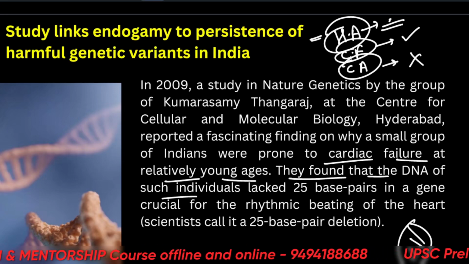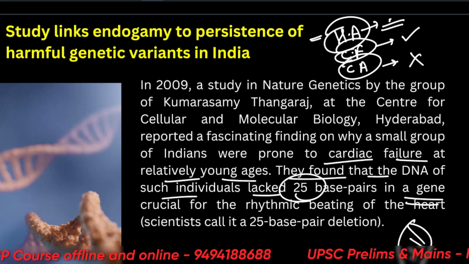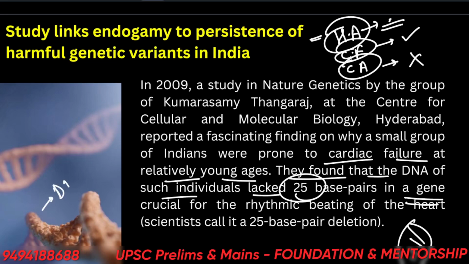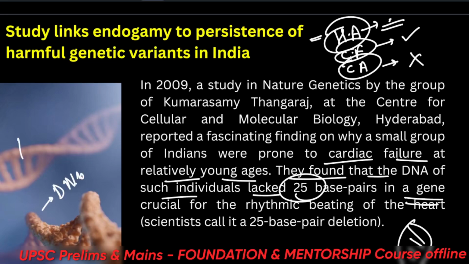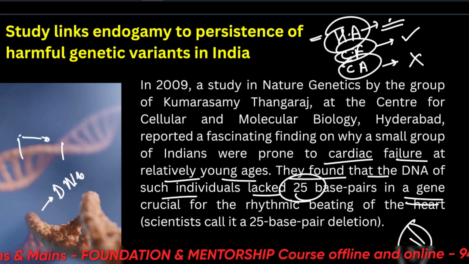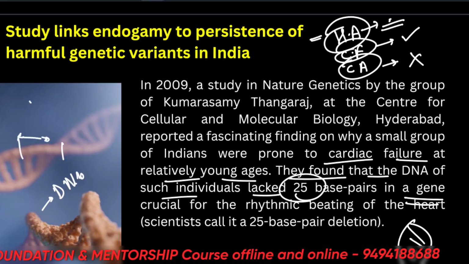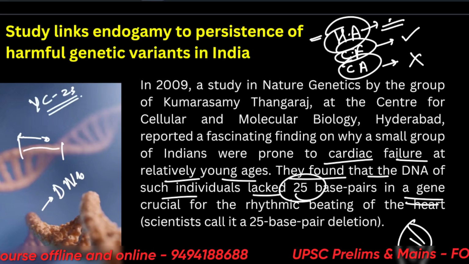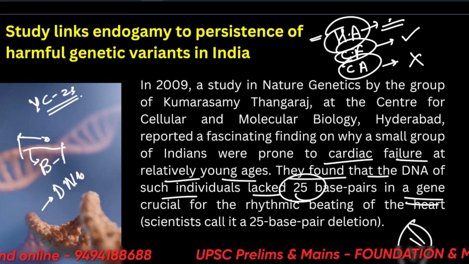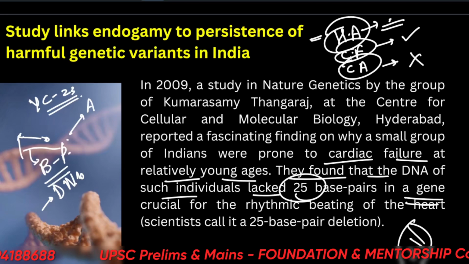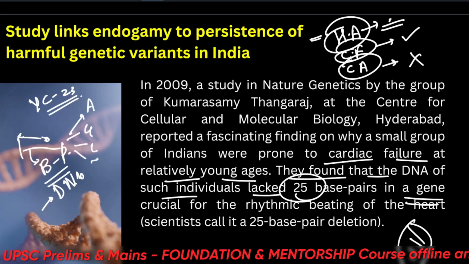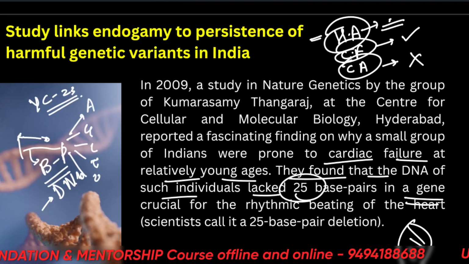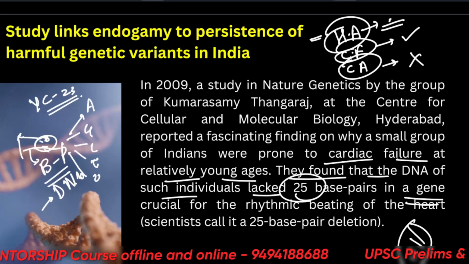They found that the DNA of such individuals lacked some base pairs in a gene. Let's say this is a fragment of DNA in the picture. Genes are located on DNA. Let's say this part of the DNA is one gene, say YC23. Now it is made of bases: adenine, guanine, cytosine, thymine, uracil. These are the bases which make DNA or RNA. Now, 25 base pairs were missing. So this is basically a genetic defect.